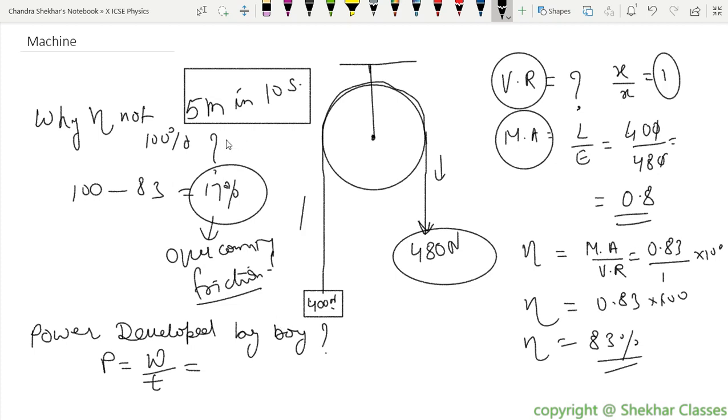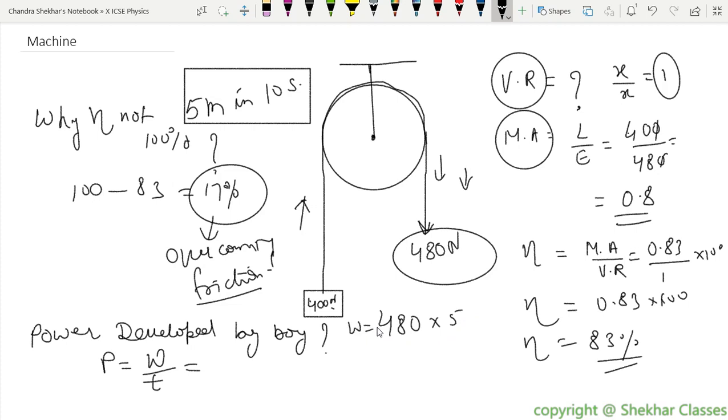I told you it has moved 5 meters in 10 seconds, right? So when he moved 5 meters down, the load also moved 5 meters up. So effort is how much? 480. And the displacement is 5 meters.